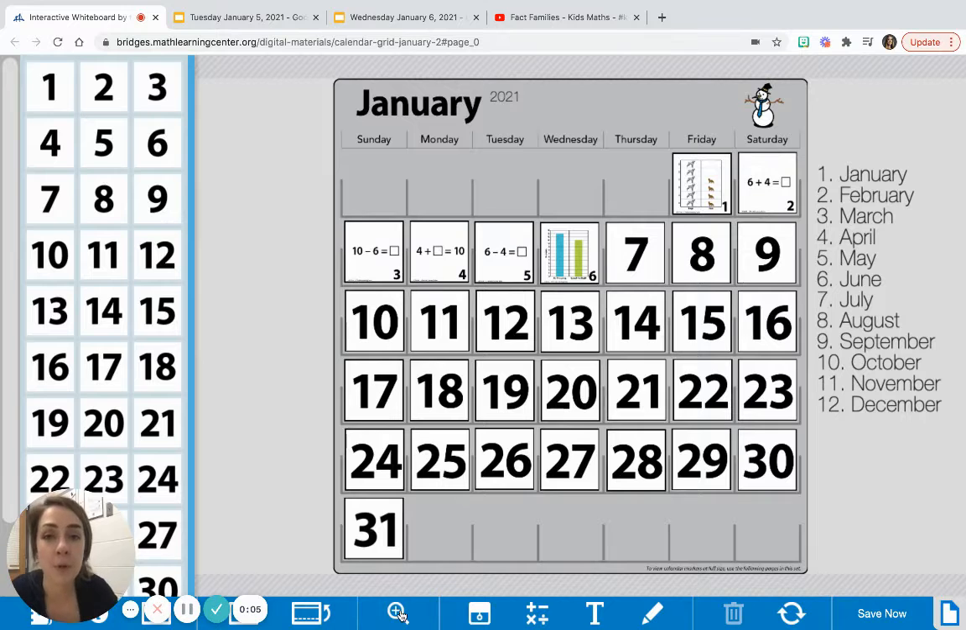We are going to do number corner quickly, and I also want you to just start thinking about fact families a little bit more because January's calendar has all to do with graphs and also the fact families that go along with the data that's inside the graph.